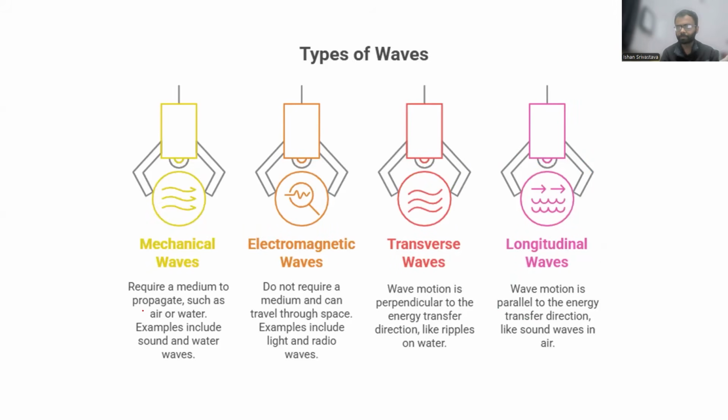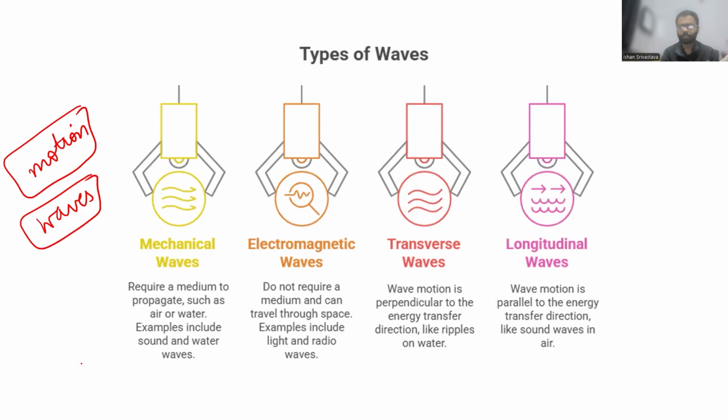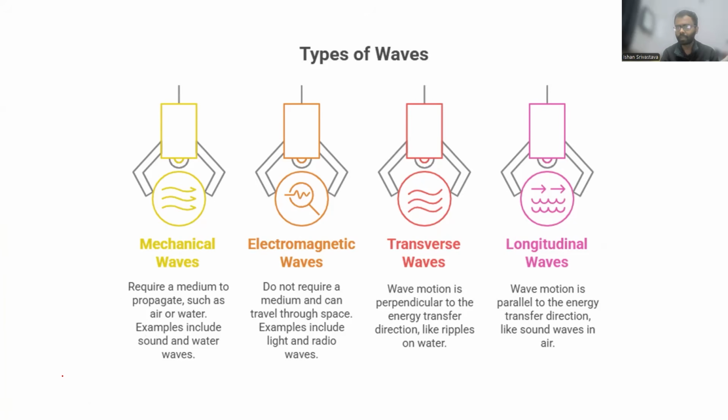Then we come to waves, right? So we have covered motion more or less, all types of motion. Now we come to waves, right? So waves, there are several types, on the basis of whether a wave requires a medium. So what's a wave? A wave is just some kind of a disturbance, you could say, right? So what happens is that waves basically are going to transport energy from one part to another, right?